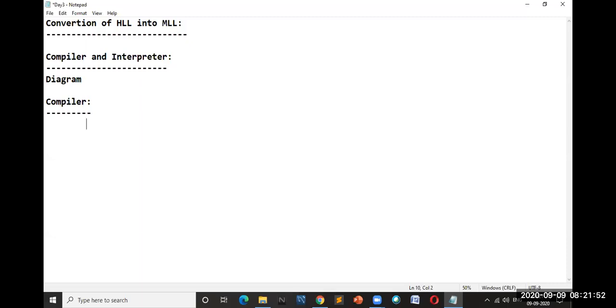Although I gave one definition in yesterday's class, I have to make the definition precise. Just tell me, what do you mean by compiler? I'll say a compiler is a system software which converts high level language code into machine level language in a single shot.